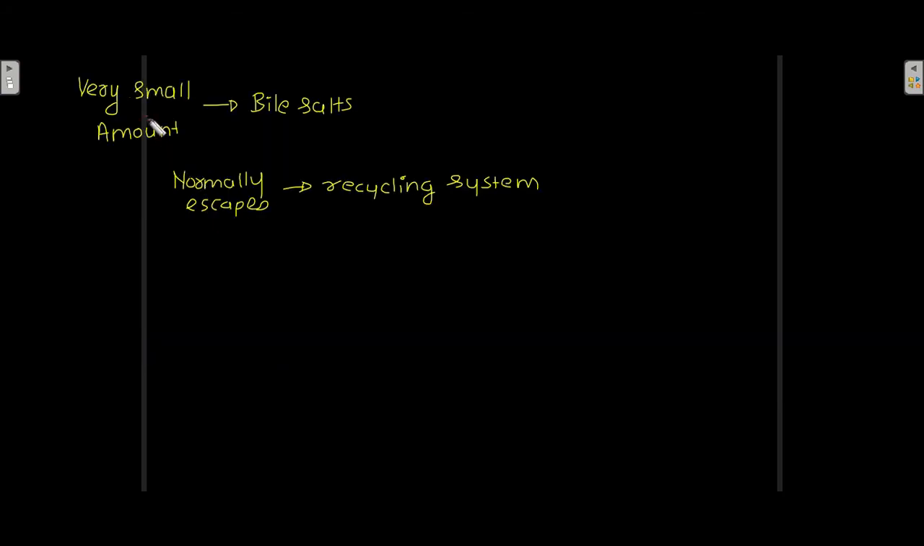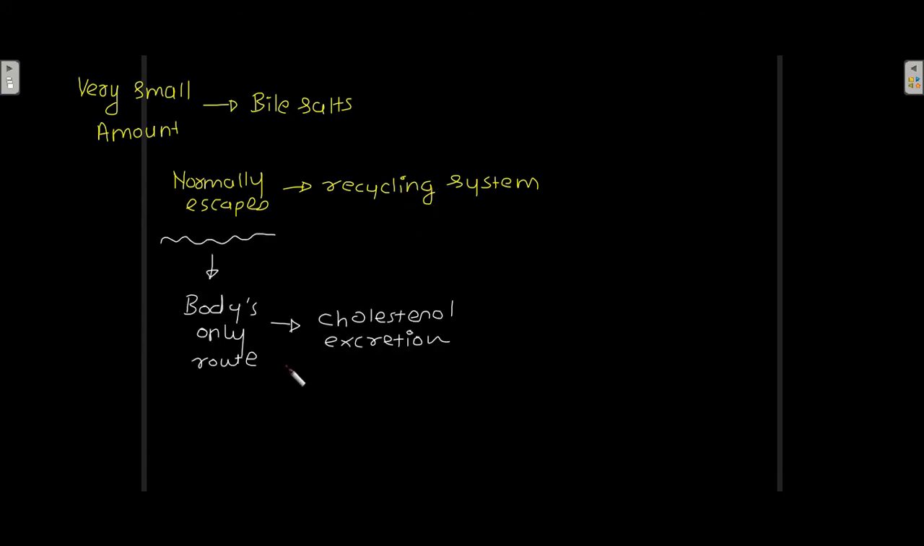Now a very small amount of bile salt normally escapes this recycling system. The recycling system is very efficient, and the small amount of bile salts that escapes the recycling system is the body's only route for cholesterol excretion.